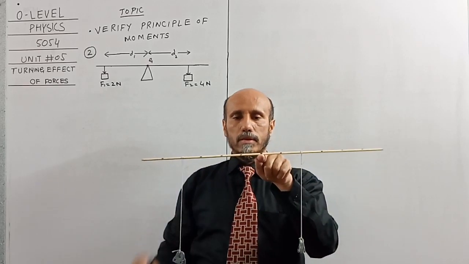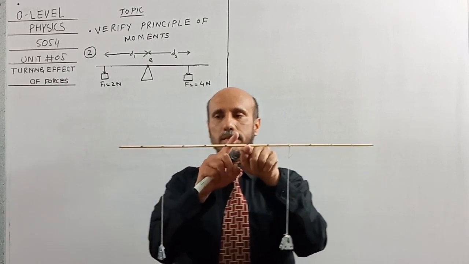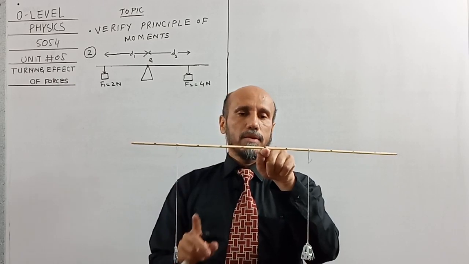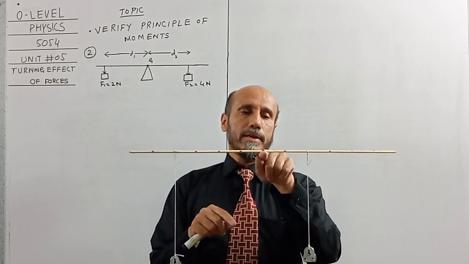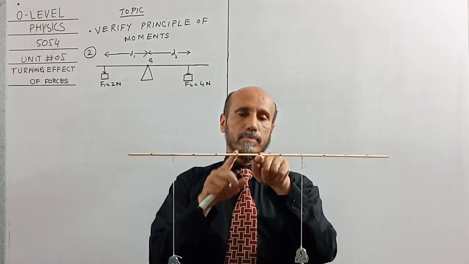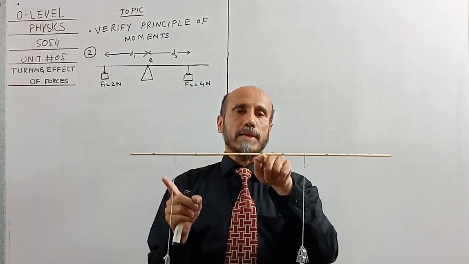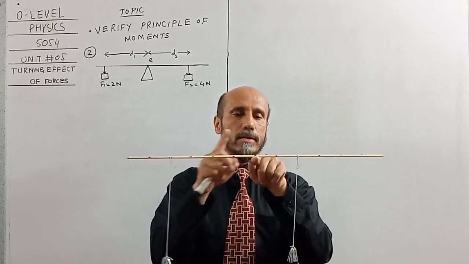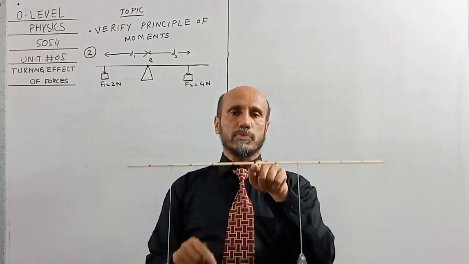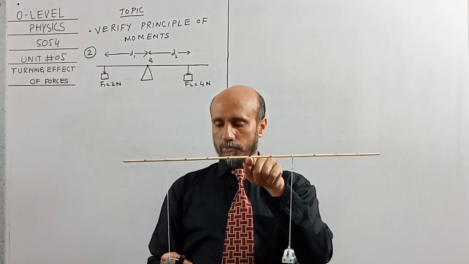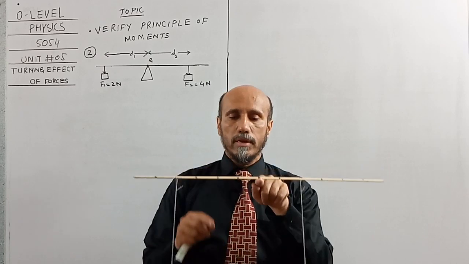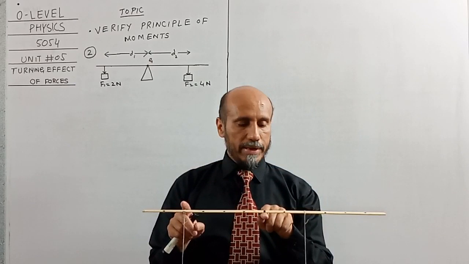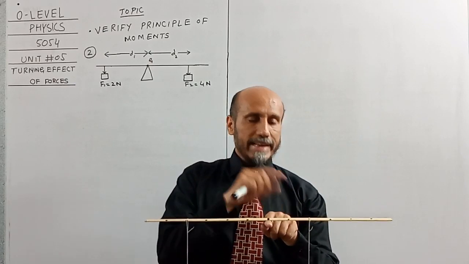Now you can see that more distance is being covered by the weight whose value was lesser, and lesser distance will be covered by the weight whose value was larger. So from the pivot on this side more distance will be there, and on this side less distance will be there. So this was 2 Newton and this was 4 Newton. So 5, 10, 15, 20. So 20 centimeter will be here, and 5 and 5, 10 centimeter will be here.